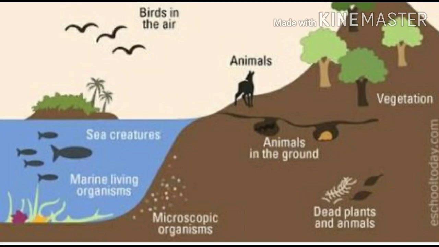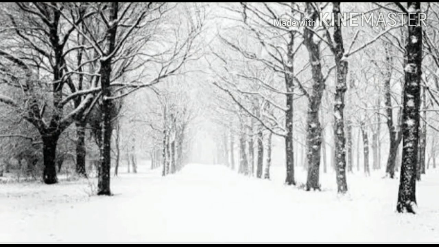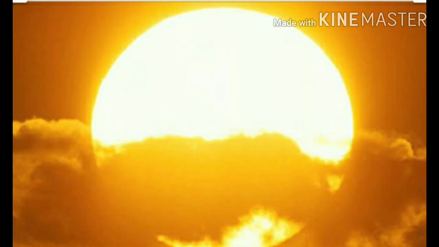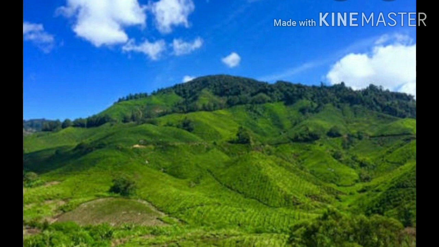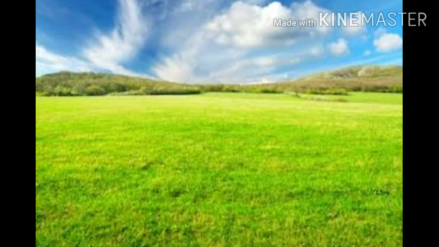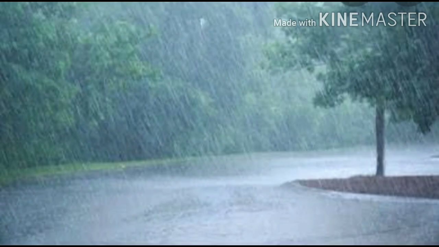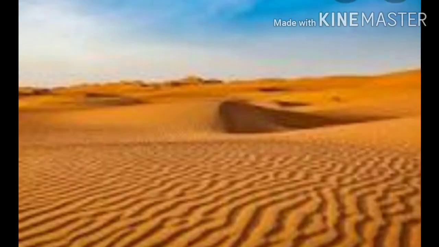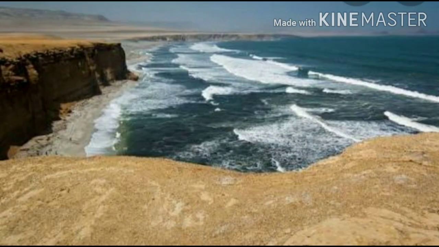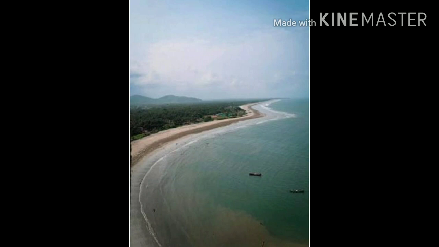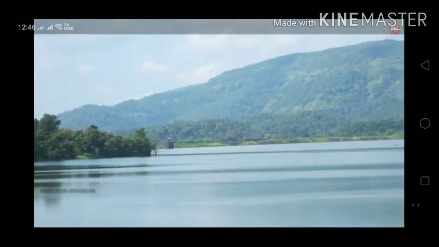There are innumerable kinds of living things on the earth. The various regions of the earth differ in many ways. Some regions are always covered with ice, while others have a hot climate. There are mountains in some places and plains in others. Some places have a lot of rainfall while others are dry deserts. There are salty seas and oceans and also freshwater lakes.